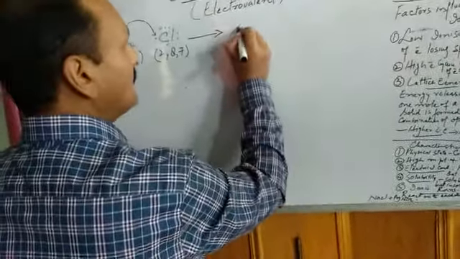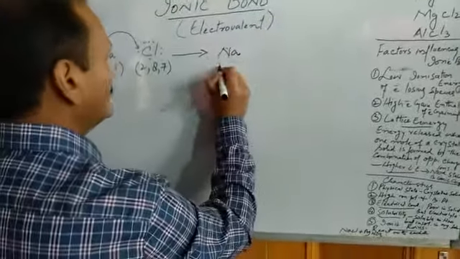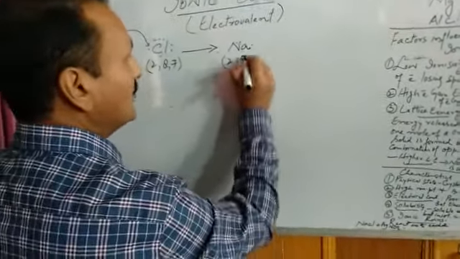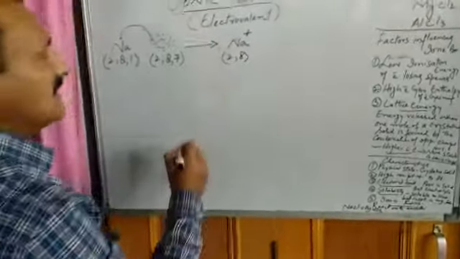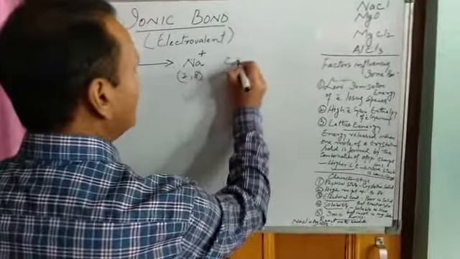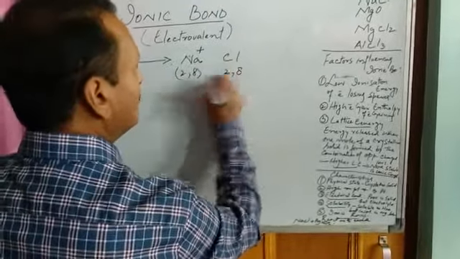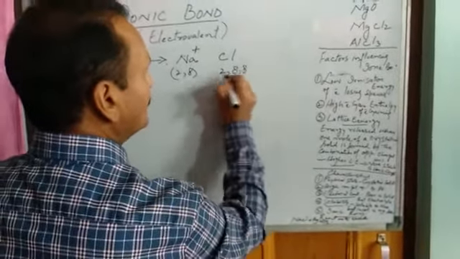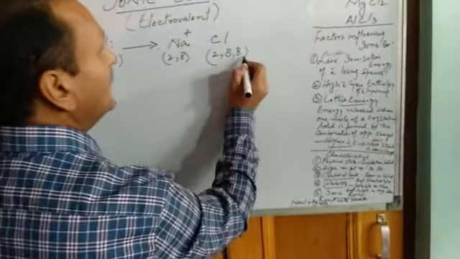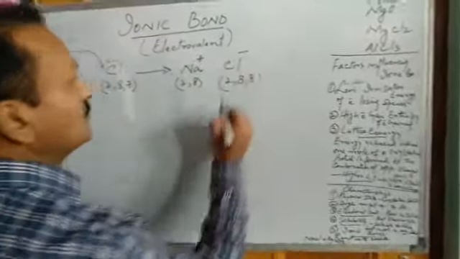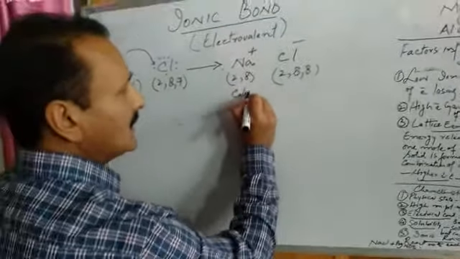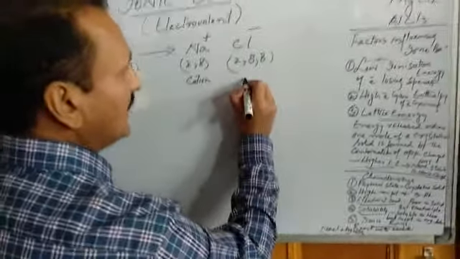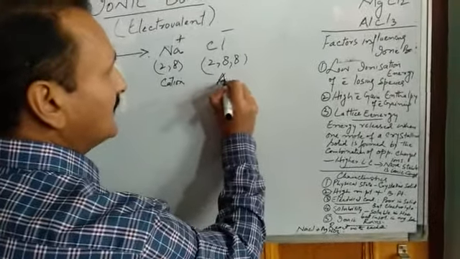Now let us see what we get. Sodium has lost 1 electron, so its electronic configuration becomes 2,8 and it gets positively charged, that is, it becomes a cation. On the other hand, chlorine gets 1 electron from sodium and its electronic configuration becomes 2,8,8 and it gets a negative charge. So the sodium ion is a cation and the chloride ion is an anion.